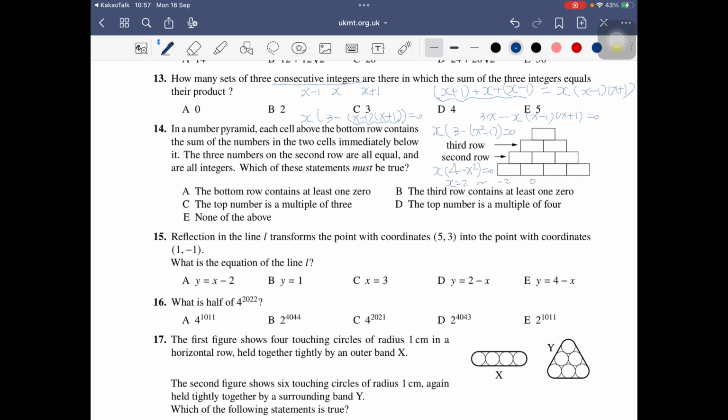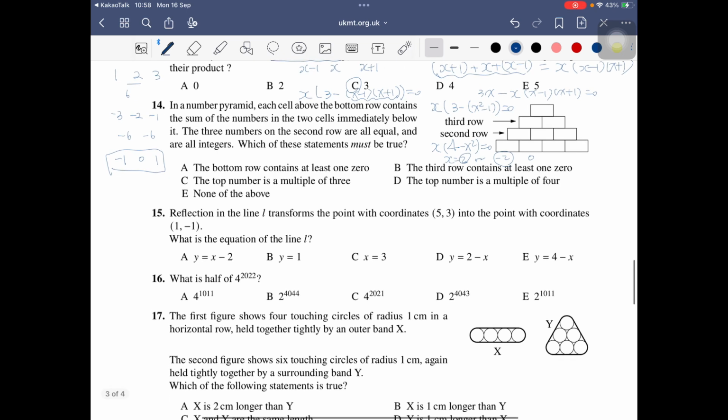Let's check. For example, if it is 2, then the 3 numbers are 1, 2, 3. So altogether the sum is 6 and the product is 6. So this is correct. Negative 2 gives negative 3, negative 2, negative 1. When we add them together, negative 6, and the product is also negative 6. So this is correct. If the middle number is 0, then negative 1, 0, 1. When we add them together, it's 0, and when we multiply them together, also 0. So all 3 of them can be the answer.